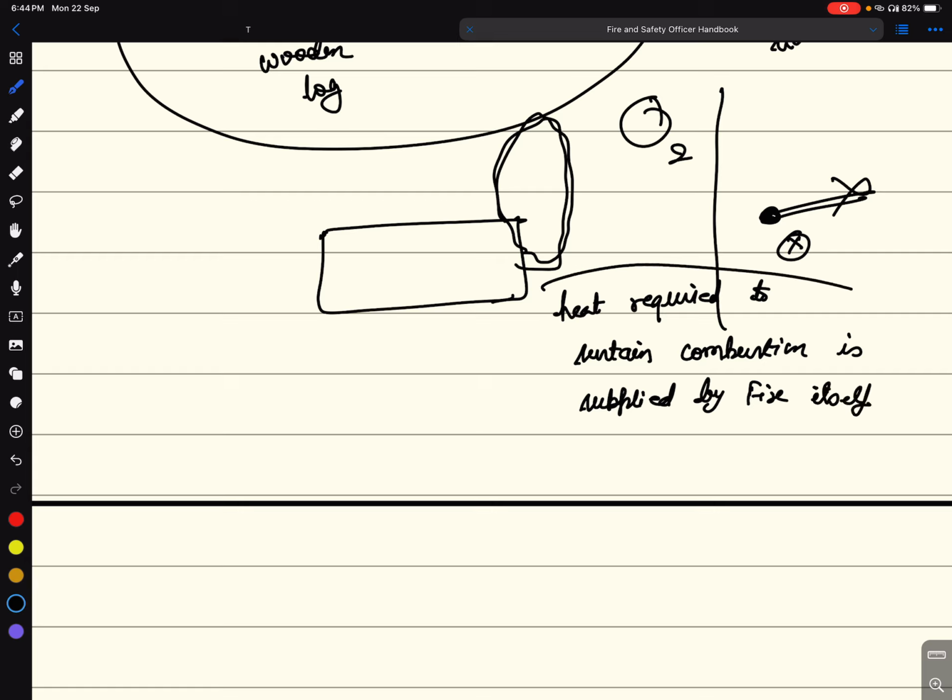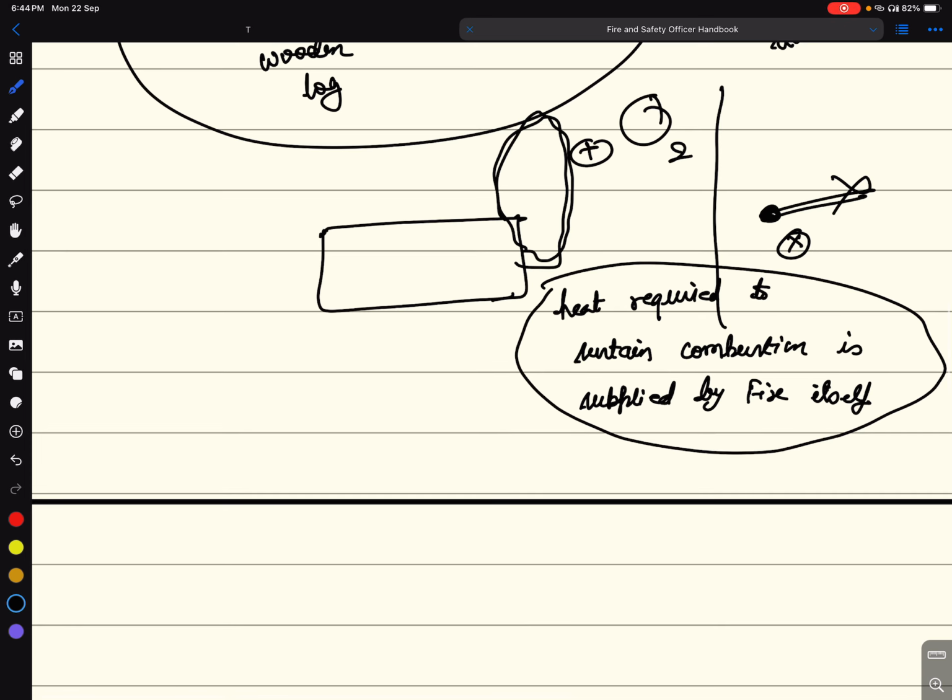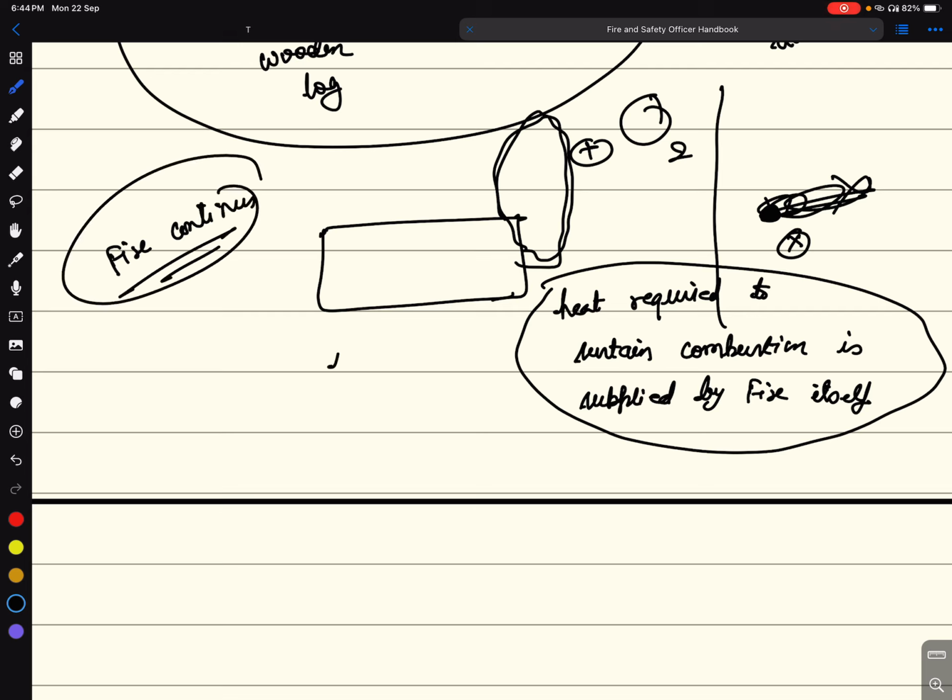Can you understand this? Heat is required for the fuel and air mixture to burn. But what we are seeing here is that the matchstick is removed from the scene. Still, fire continues. This means that it needs heat. So who is giving the heat? The heat is given by this reaction.